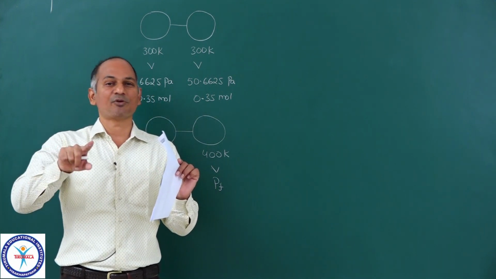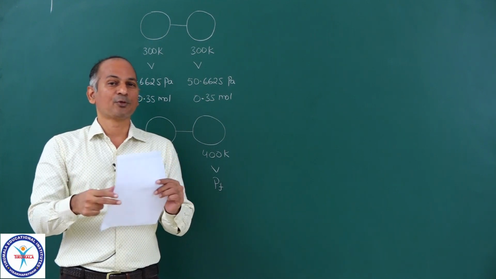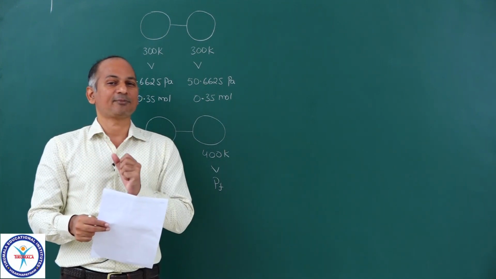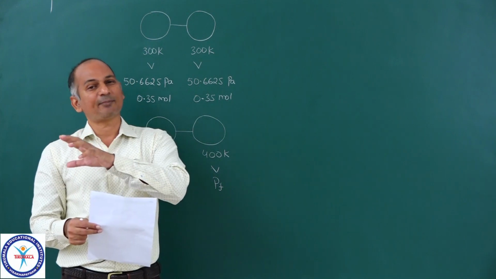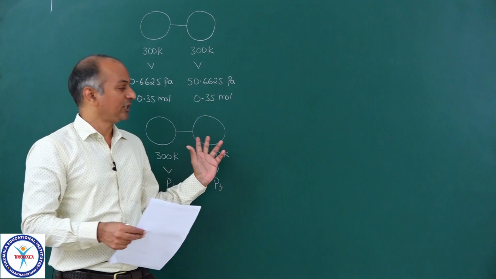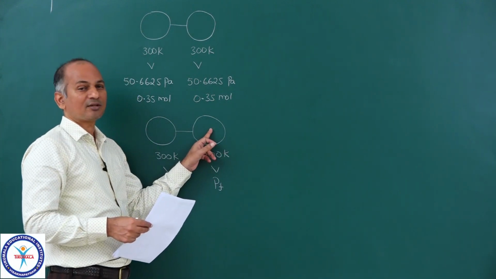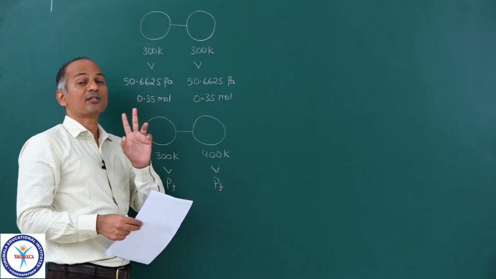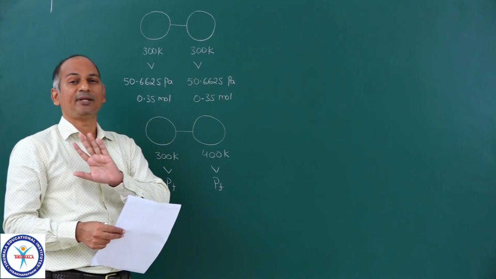Pressure inside and pressure outside become the same. So the balloon is connected to the outside atmosphere, and outside atmosphere pressure and balloon pressure cannot be different. Similarly here also. Even though this is at high temperature and this is at low temperature, as long as they are connected, the pressures cannot be different.